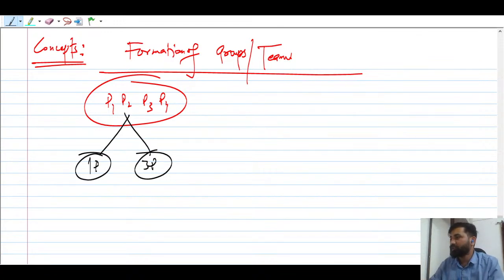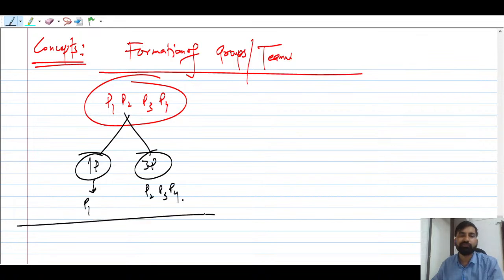So it is very important to understand. So you can say that 1 person means here P1, and here P2, P3, P4, right? I think this is clear. So this is very important to keep in mind. Okay, so what you can do here is you can consider that there are 4 people, right?